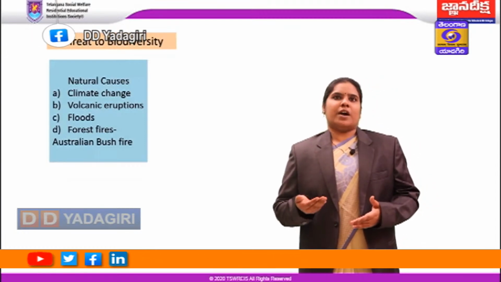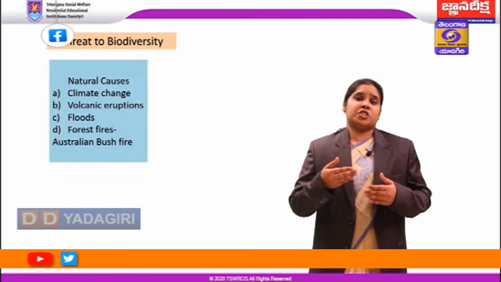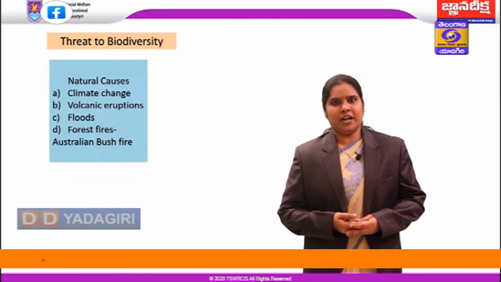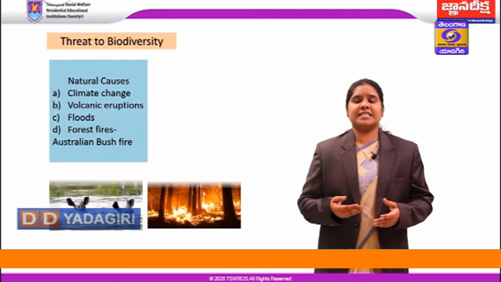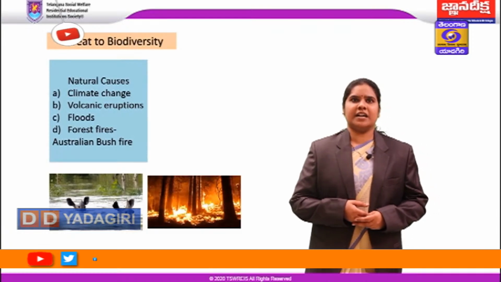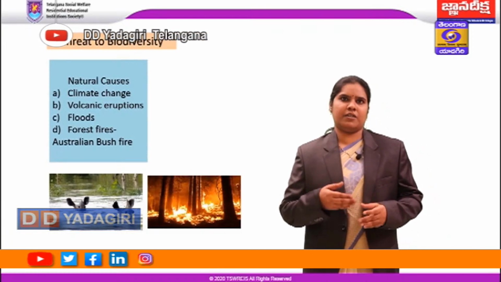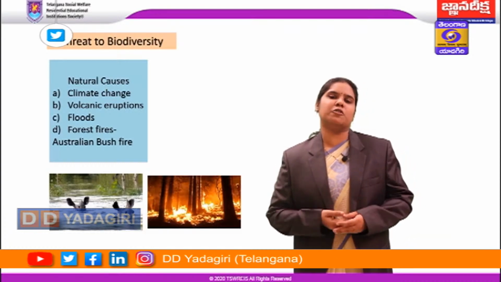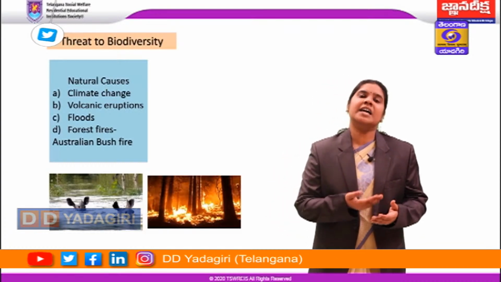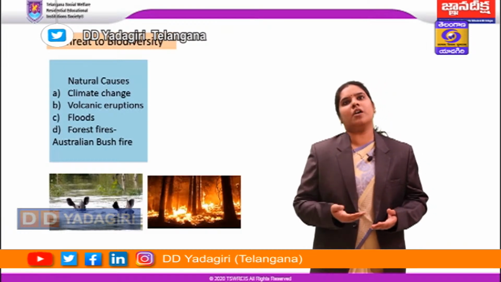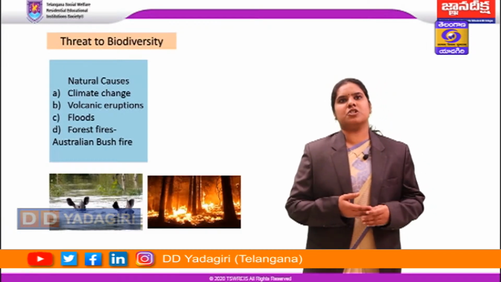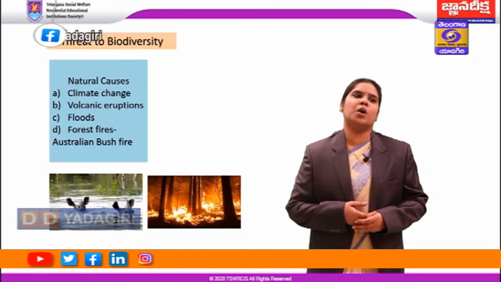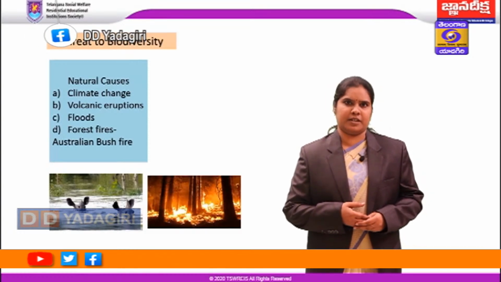Volcanic eruptions are one more factor, which damages the rich flora and fauna, and floods. A recent example is Kaziranga National Park, where because of floods, we have lost many rhinoceros. Kaziranga National Park is famous for protection of one-horned rhinos. Apart from rhinoceros, we have lost almost more than 208 animals there.